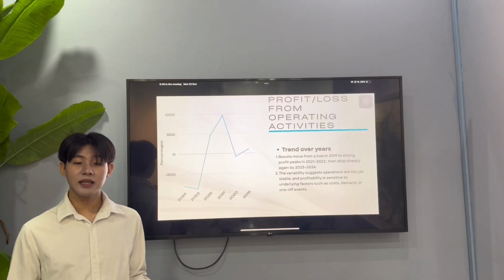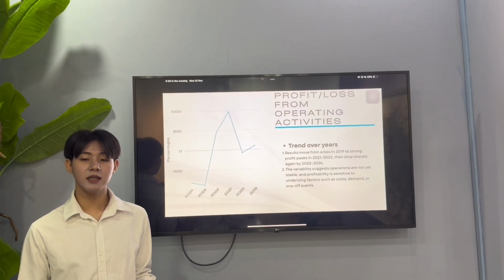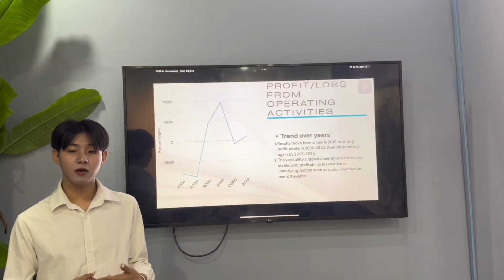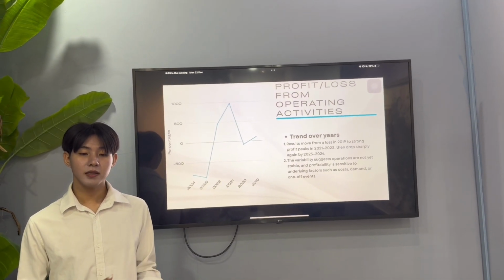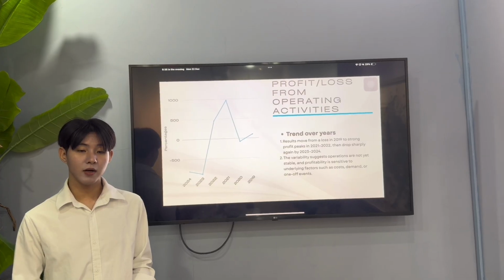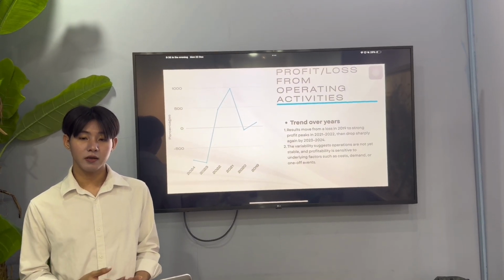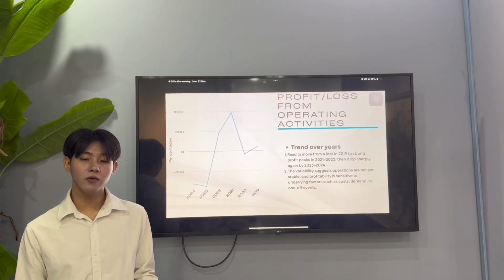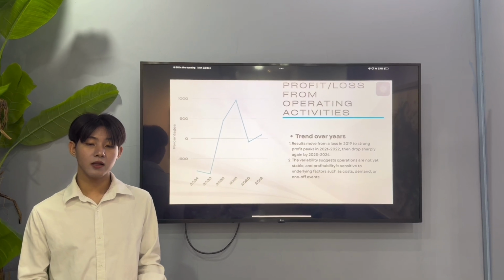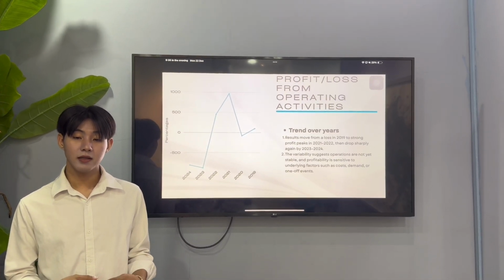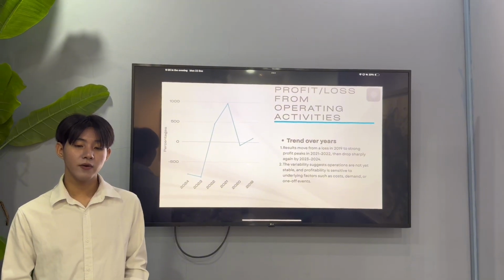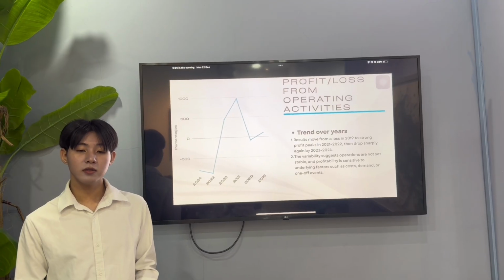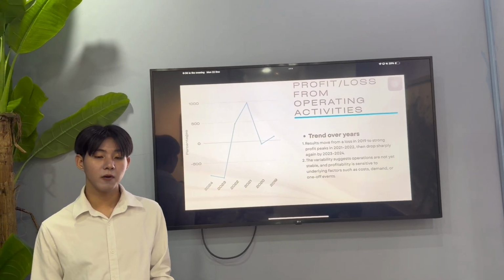In 2019, we started in a loss position, then moved to strong profitability by 2021 and 2022, reaching our peak operating performance. However, this growth was not sustainable. Profitability fell sharply after the peak and moved back toward break-even and into loss again in recent years. The key takeaway is that our operations are not yet stable, and our results are very sensitive to changes in cost, demand, and one-off factors, which expose the company to significant risk. Going forward, we need to focus on stabilizing core operations, strengthening cost control, and building more predictable revenue streams, so that disruptions and swings in operating performance are reduced.